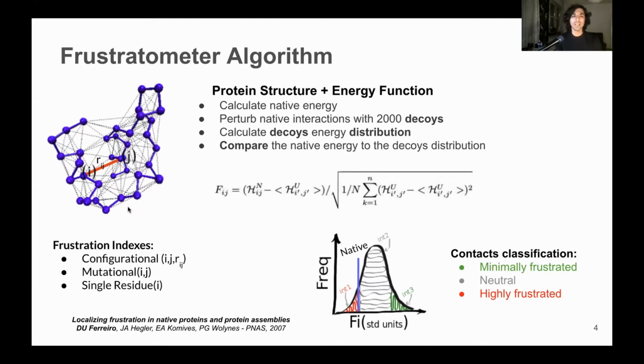According to how we construct these decoys, we are going to talk about different types of frustration indexes. If we modify the identity of the residues only, we are going to talk about the mutational frustration index. If we modify the identity but also the distance between these two residues, we are going to talk about the configurational index. And if we modify only the identity of one residue and check how the energy changes for this residue and the interactions that it establishes with all the other residues in its environment, we are going to talk about the single residue frustration index.